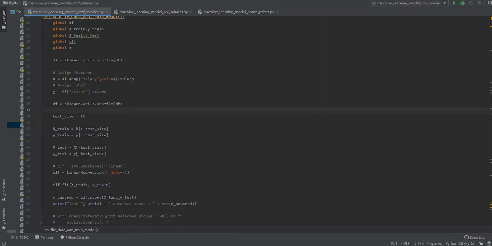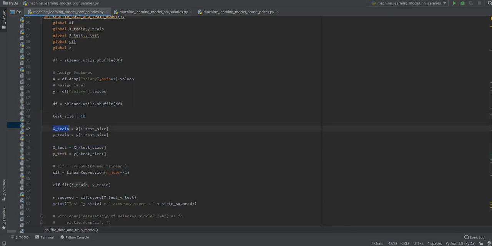Our test size is 10. We only want to test on 10 rows of data. So what this means is our test size is 10. So that means that when we test our data, we'll only work on 10 instances, or 10 rows of data. So we have our training data and our test data.